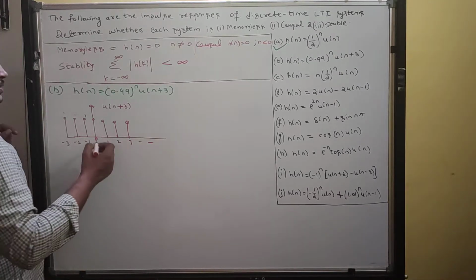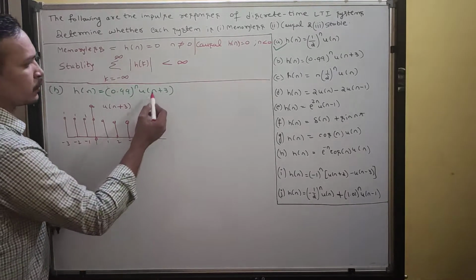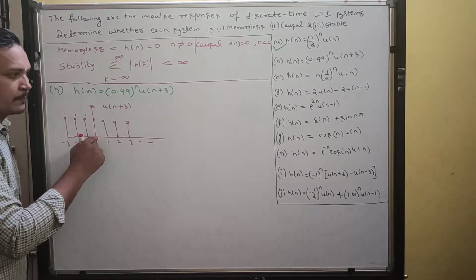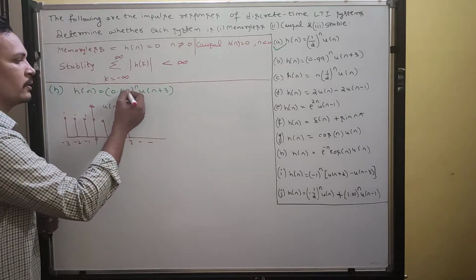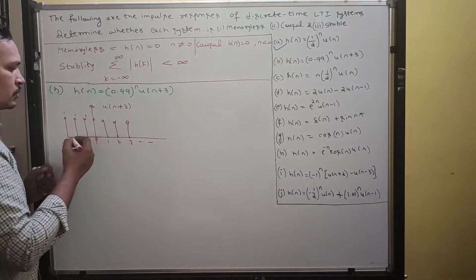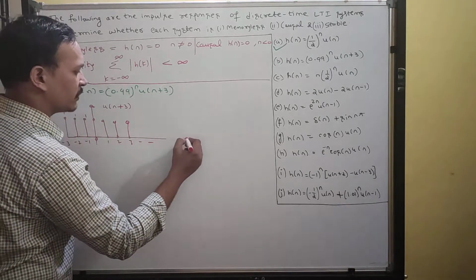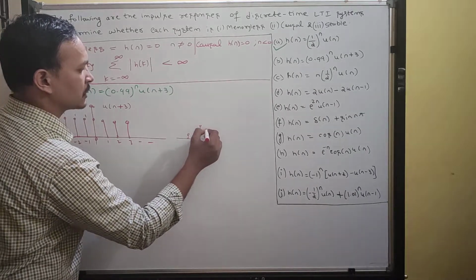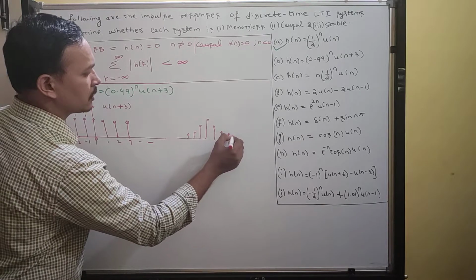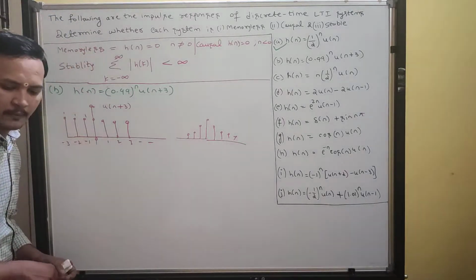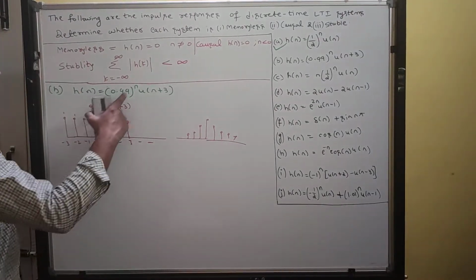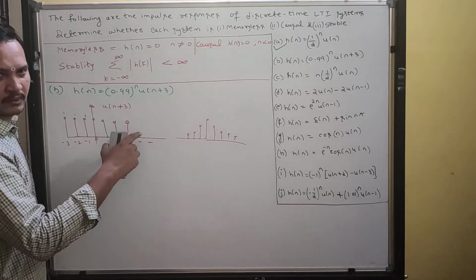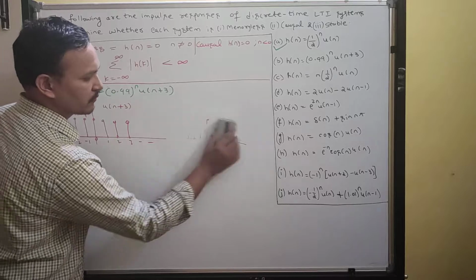So now stick to the definitions. Put n equal to 0: 0.99 to the power of 0 is 1. Put n equal to 1: you will get 0.99. So you may get the waveform's magnitude like this, keep on increasing and again keep on decreasing. If you sketch considering this also, with the whole thing multiplied by 1, then you will get a waveform like this.